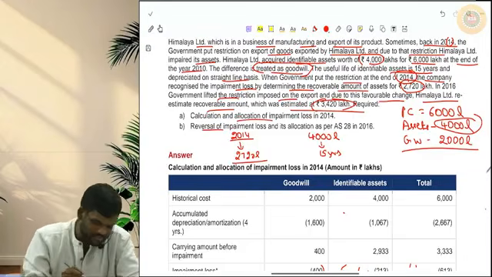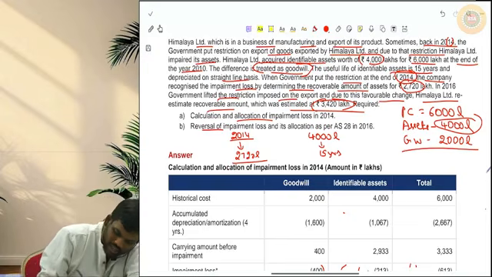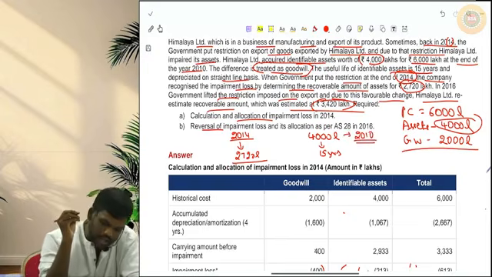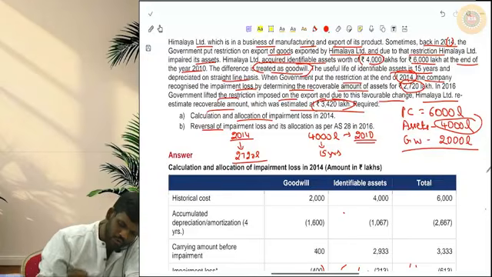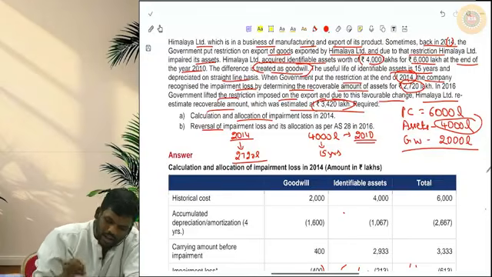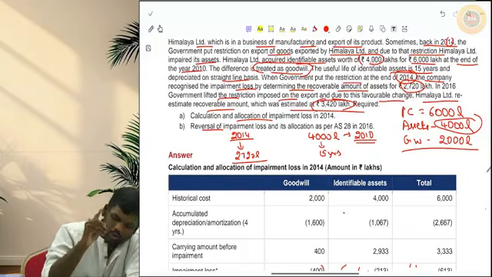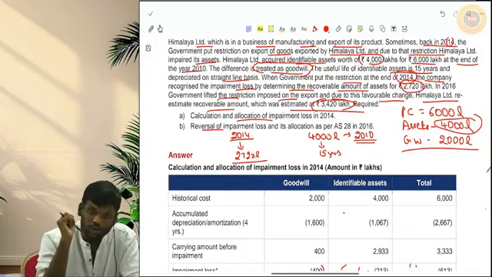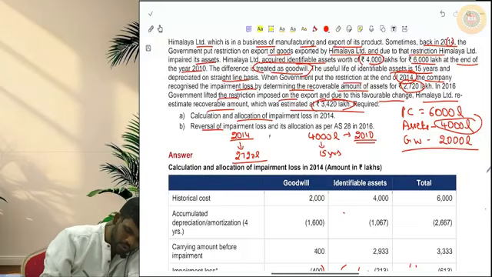Okay, let's get started with this question. In 2010, these assets were acquired. 4,000 lakhs assets were acquired with a 15 years useful life. Now, this restriction was put in 2014, so 4 years would have got over. So 4,000 divided by 15 into 4.